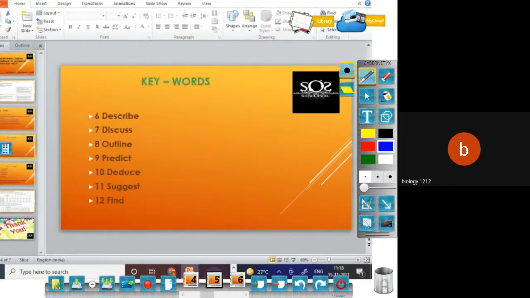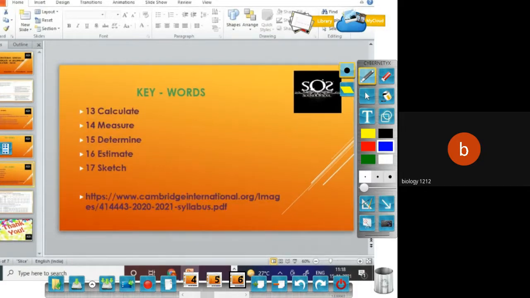Then we have the description question, discuss the particular question, outline, predict, deduce, suggest, find, calculate, measurement, determination or determine, estimate and sketch. In all these questions you will be having